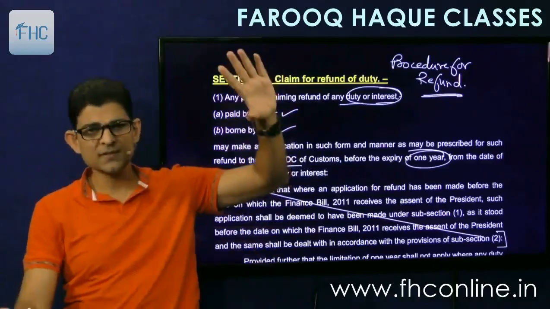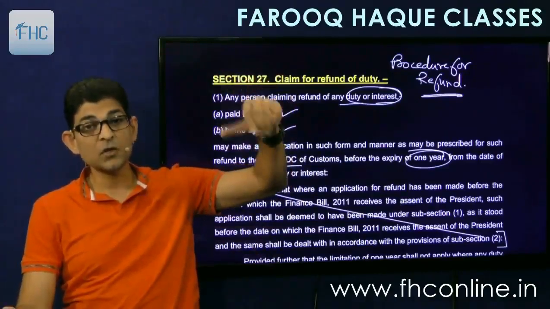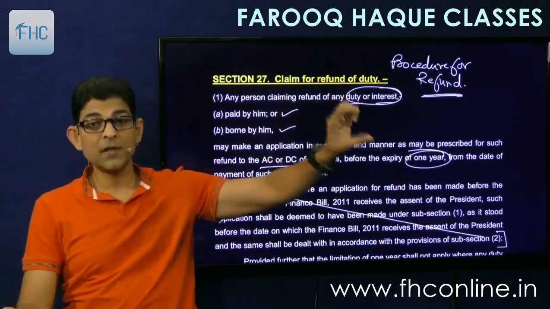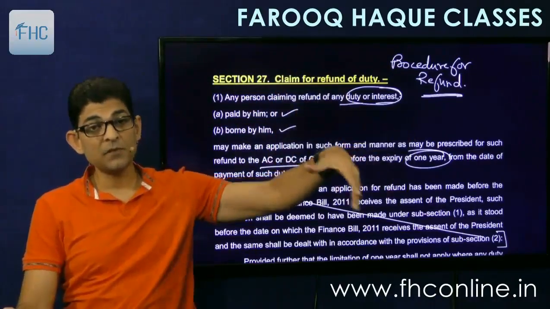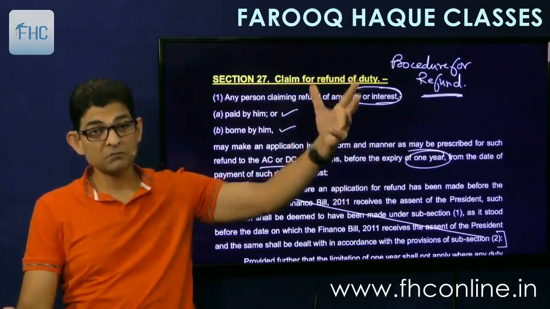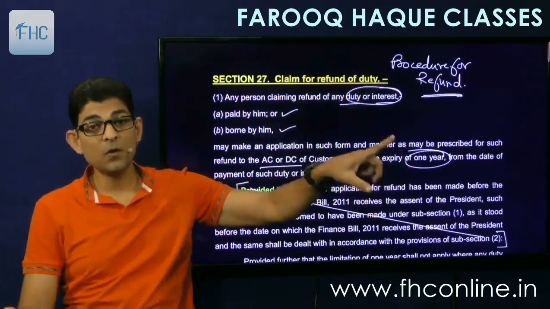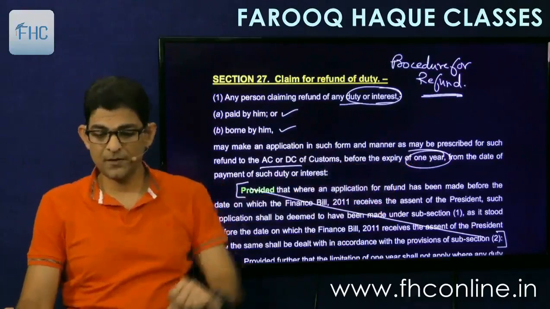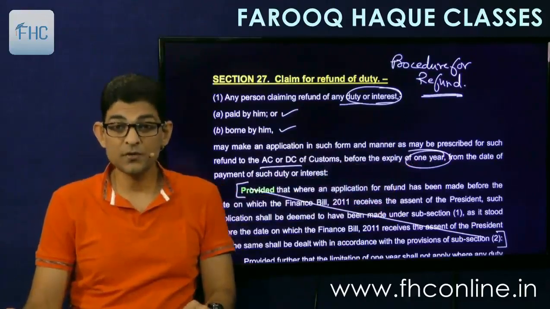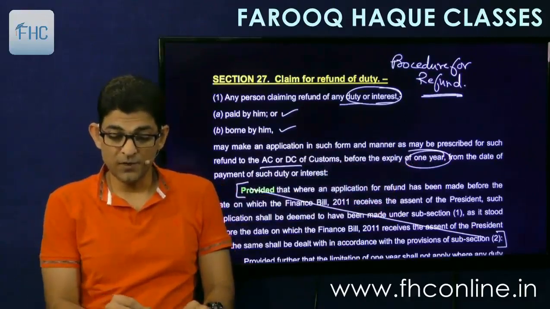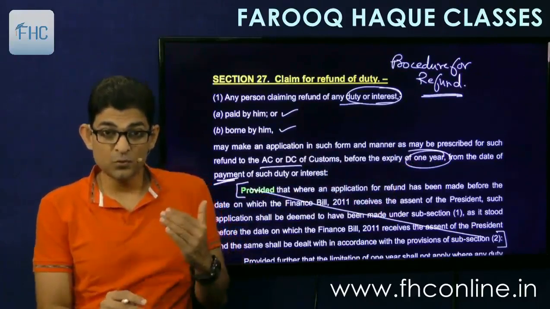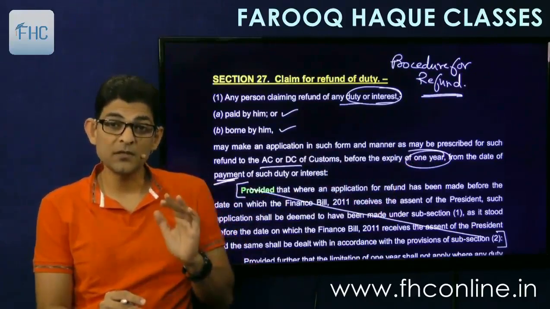But in any other case which is not governed by any other section, the time limit will be 1 year. For example, if I pay excessive duties by mistake and I want to claim a refund, then the time limit will be 1 year from the date of payment of such duty or interest. Okay, from the date of payment. So when I paid the excessive duty, from there 1 year will apply.